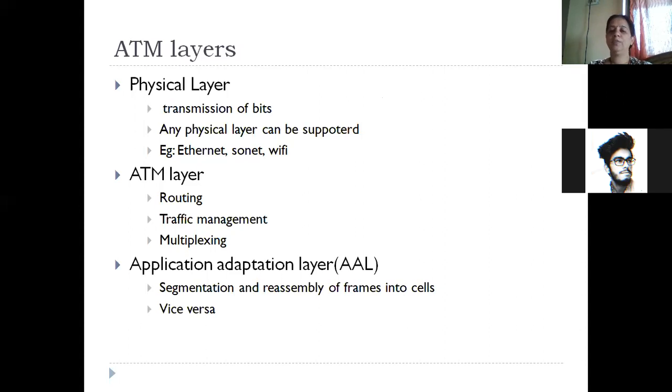These are the layers of ATM: physical layer, ATM layer, and application adaptation layer. The physical layer is concerned with transmission of bits, the ATM layer with routing and traffic management, and the application adaptation layer with splitting the frames into cells and putting them back, reassembling the cells into frames.